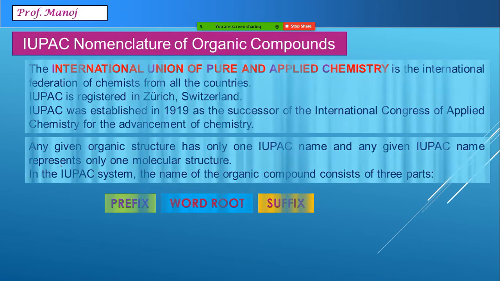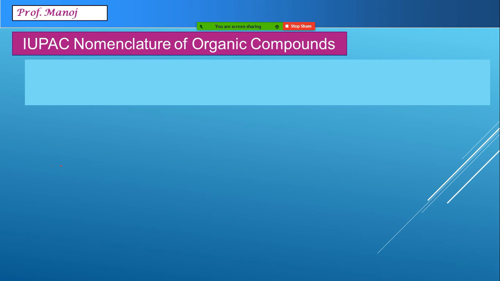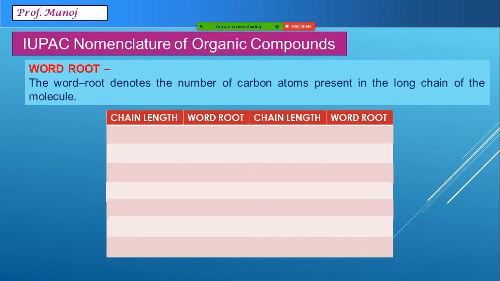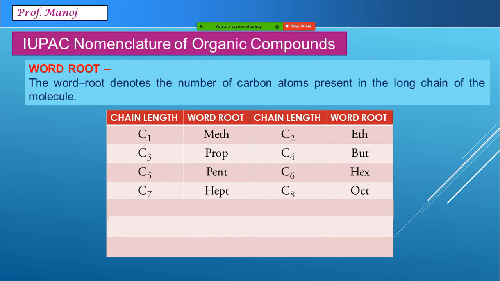So let us begin with the knowledge of what these word roots are. The word root tells us how many carbon atoms are present in a given chain, the longest chain. For example, the word roots can be meth, eth, prop, but, pent, hex, hept, oct, non, dec.